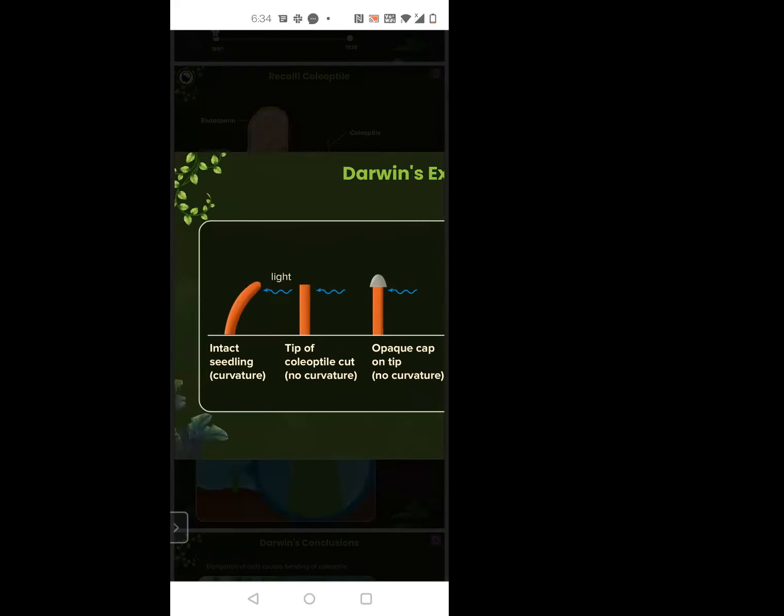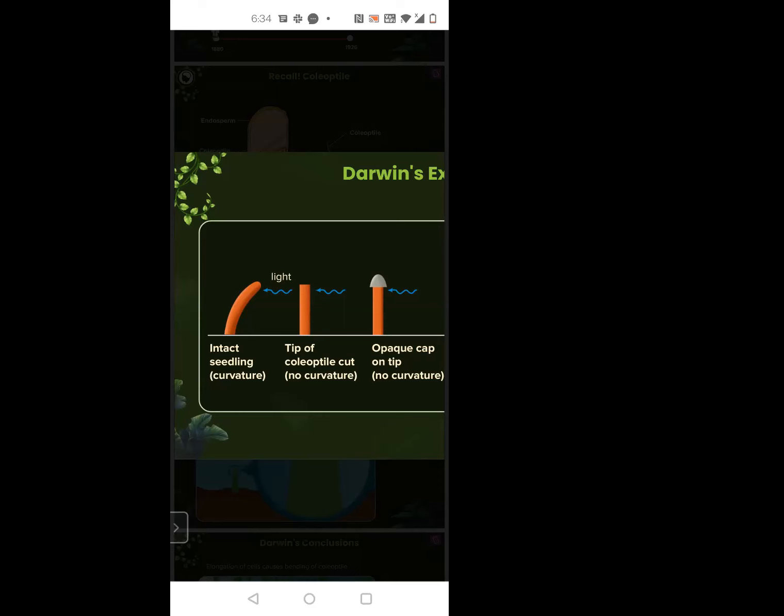See this image here. First is the bending of the coleoptile when it is exposed to the light. Now what they did is cut the tip of this coleoptile. When they cut the tip and focused the light, there was no bending.